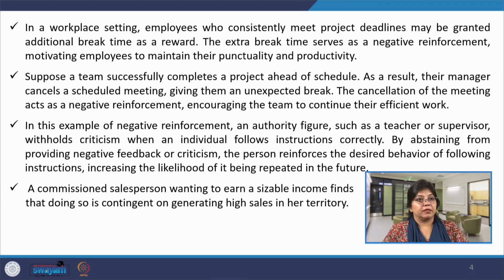Now, there are two aspects. Since the team has already performed the task before time, so the manager has cancelled the meeting. This can be a pressure on the team also, that if they will not perform, then maybe they will have to attend another meeting after long working hours. So, here the point is that no matter whether the team has managed to successfully complete the project ahead of schedule and the meeting has been cancelled, it is about pressure that was maintained on the project team, and ultimately they could waive off that pressure by completing it before time, and the meeting was cancelled.